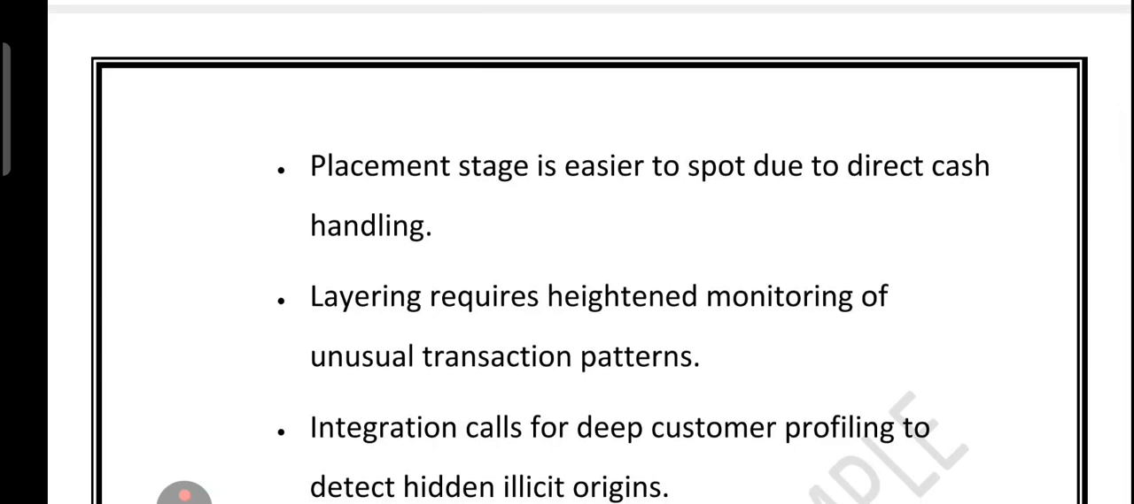So let's quickly revise. I told you, placement means getting dirty cash into the system. A small deposit, multiple accounts, these can be the sources. Layering means moving it around to hide its origin, like complex transfers, fake deals. So placement is easy to detect because it involves direct cash deposits. Layering requires watching for unusual transaction patterns. And integration means spending or investing it like clean money, so for that you need deep customer profiling. For bankers, cash handling is the early warning, patterns are the mid stage clue, and profiling is the last line of defense.